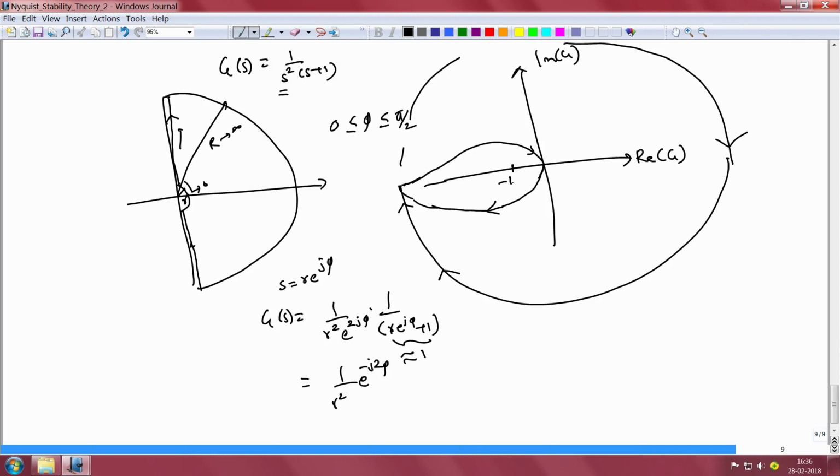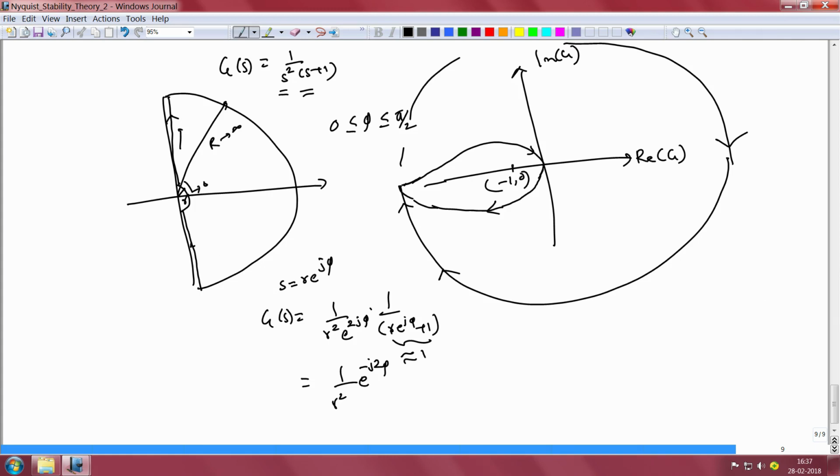And the point minus 1 comma 0 will always be inside this contour, and we see that this contour encircles the point minus 1 comma 0 twice. So, this part encircles it once and that part encircles it once more. So, it encircles it twice, and we have no open loop poles on the right half of the complex plane.